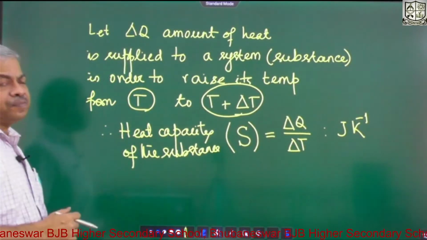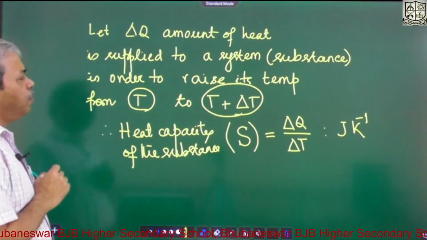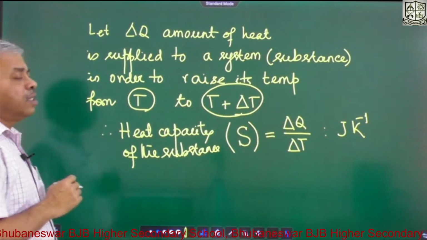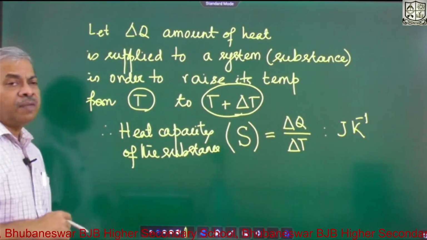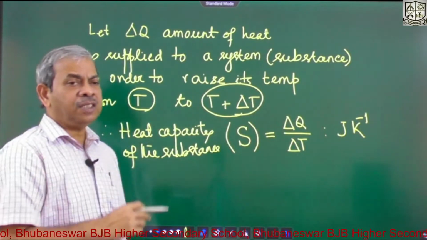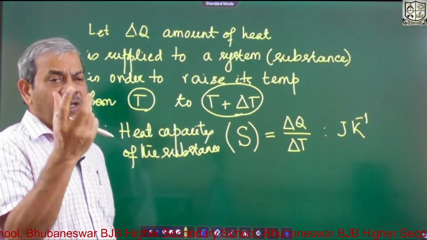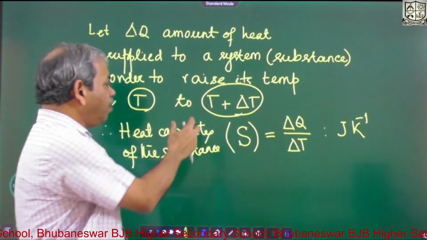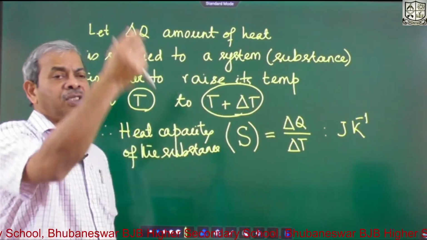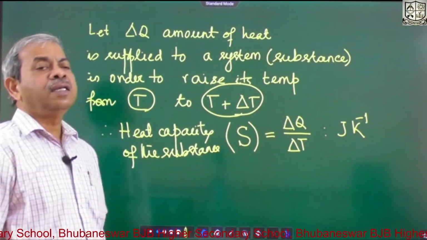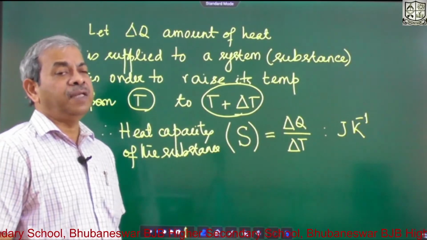Now you see, heat required to raise the temperature, okay? But is it constant for that substance always? No. If the substance is small amount, then small amount of heat will be required to raise the temperature through a particular degree centigrade or degree Kelvin.